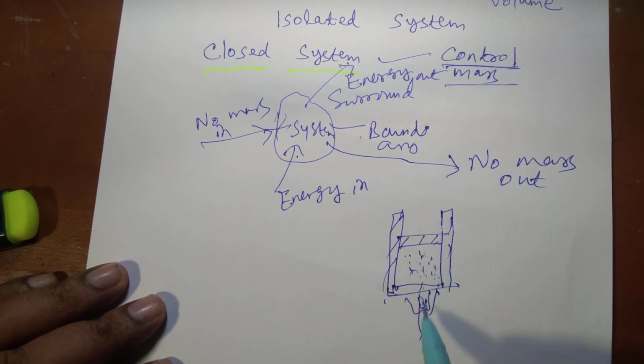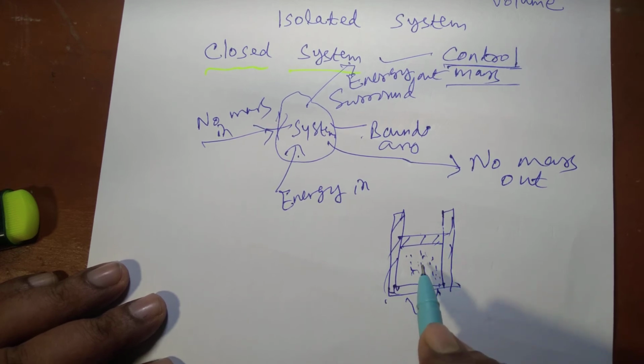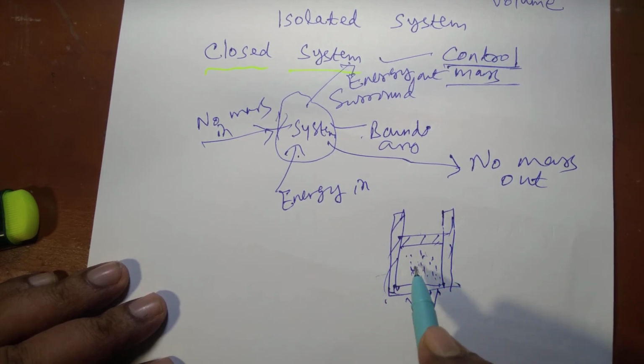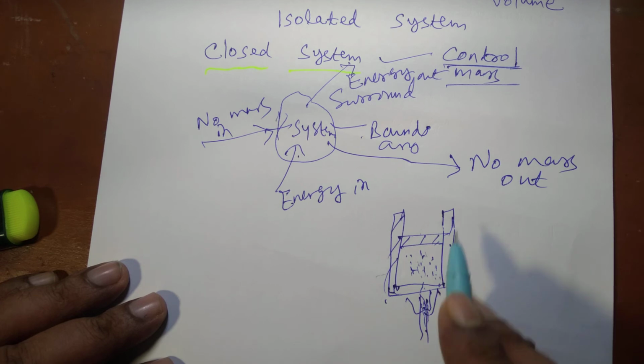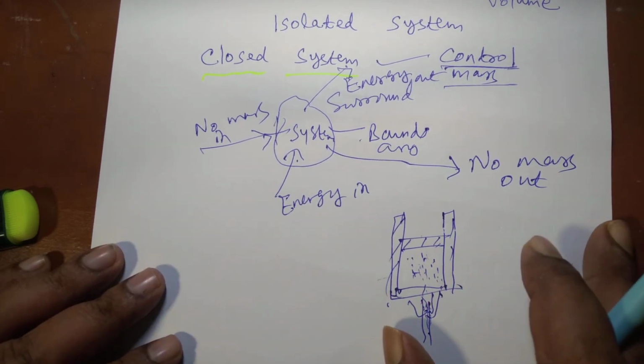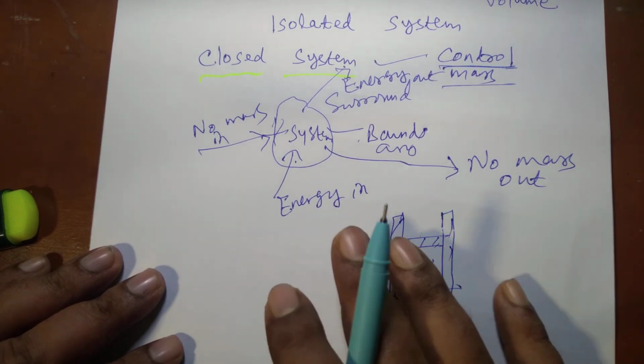That means heat and work are forms of energy. So energy interaction is taking place between the system and surroundings, but there is no mass coming in or leaving the system. As far as mass interaction is concerned there is none, only energy interaction takes place. That's why that system is known as a closed system or control mass.